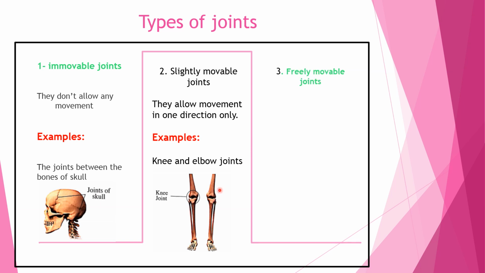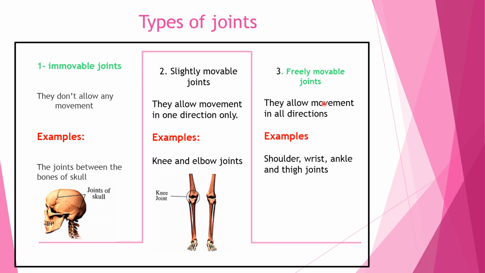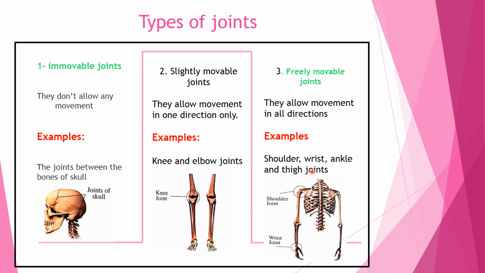The third type of joints is the freely movable joint. They allow movement in all directions, such as the shoulder, wrist, ankle, and thigh joints. They all allow movement in all directions.